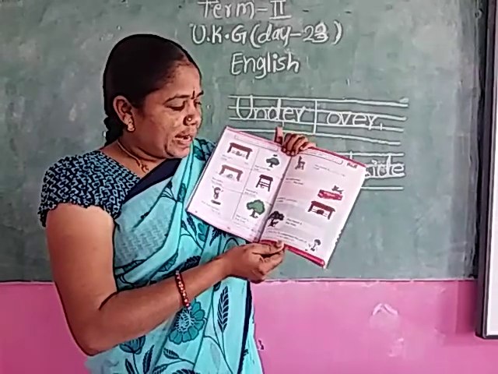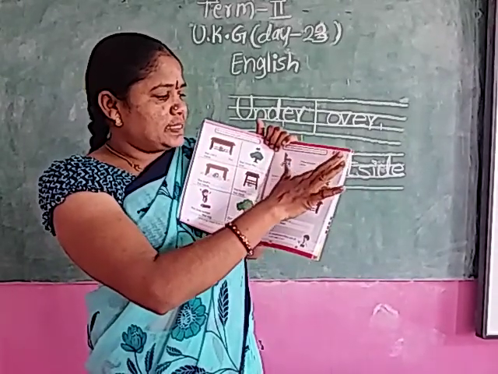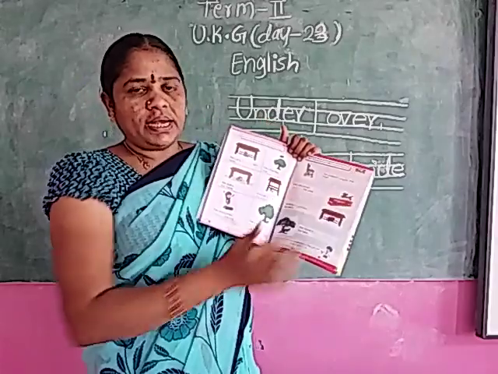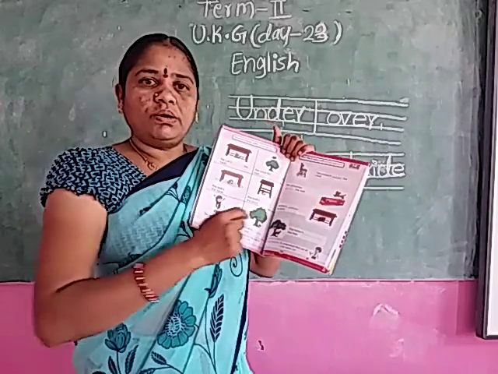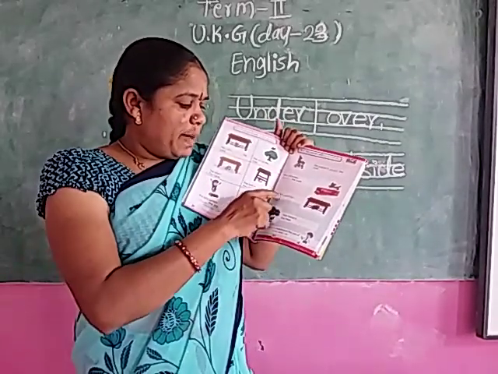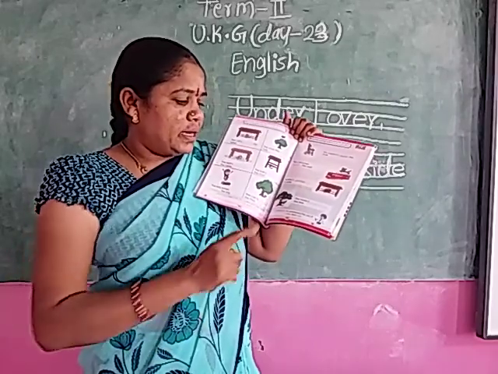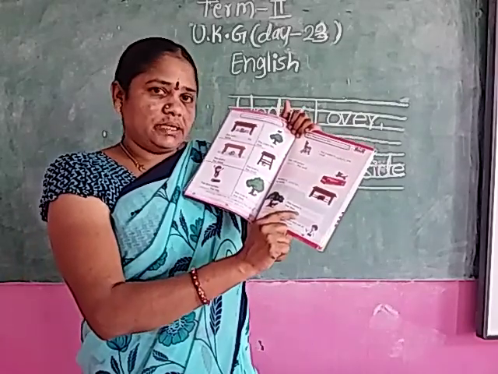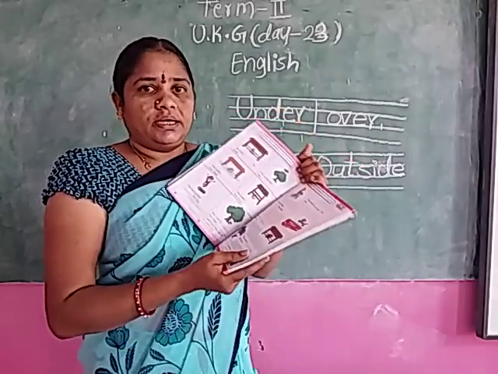Next, page number 85. Under, over. Here also. The puppy is dash the chair. Under. U-N-D-E-R. Under. The cat jumps dash the wall. Over. O-V-E-R. Over. The bag is dash the table. Under. U-N-D-E-R. Under. The horse is dash the tree. Where is the horse? Under the tree. U-N-D-E-R. Under. You should complete this homework.